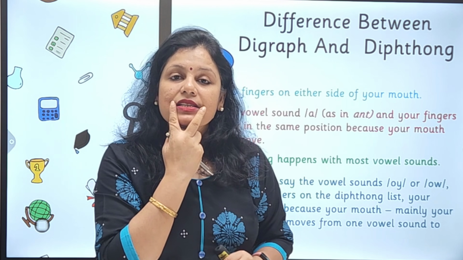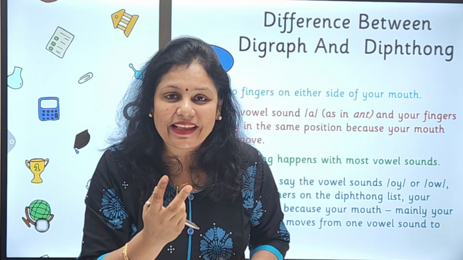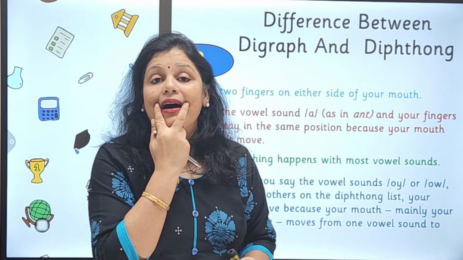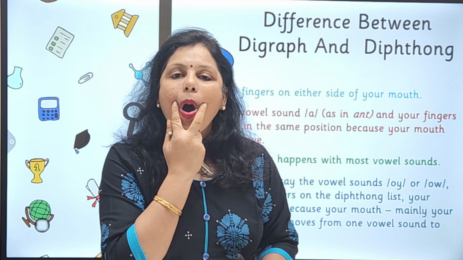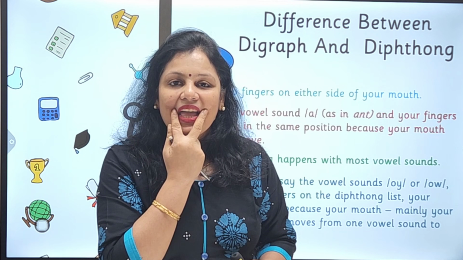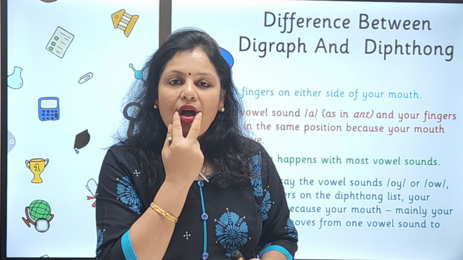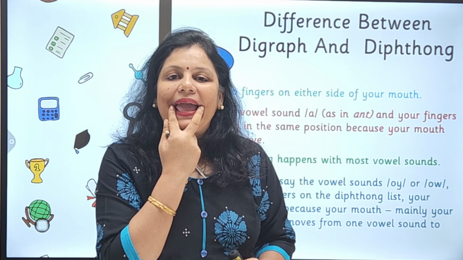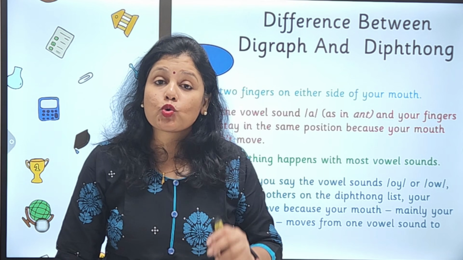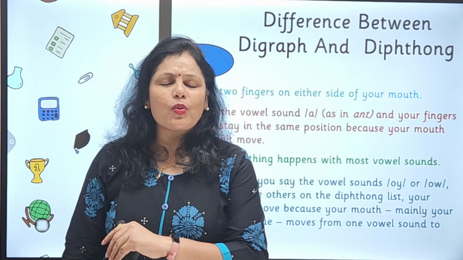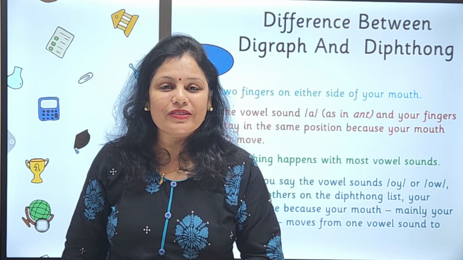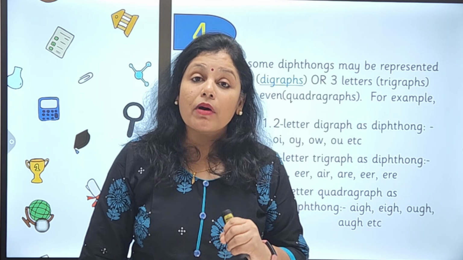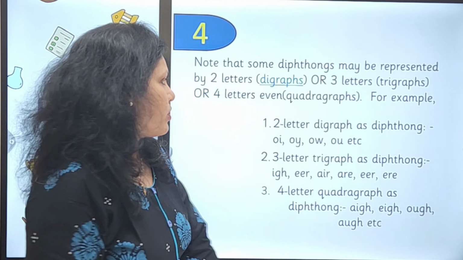If you put two fingers at the corner of your lips, you will feel that yes, the fingers are moving, as in oi, ow. So we have a total of 8 diphthongs, and we are quickly going to see those diphthongs also. Now let us see point number 4, and it's really very important.